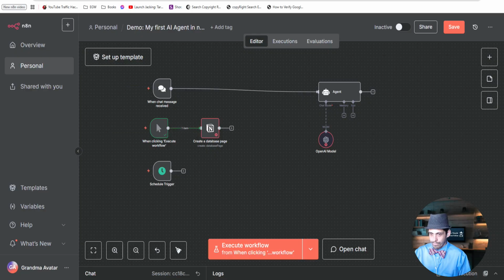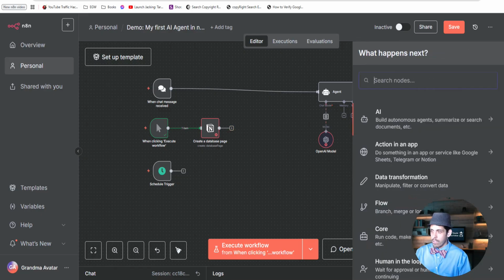And what did you call those? These are nodes. So the nodes are just different apps. Yeah, different actions in an app. Because I might have 5 Notion nodes in one workflow, because one will look up, getting a Notion database. The other one will probably update, like if you want to edit or change an existing one. And the other one, if I want to create one, then I would do that.